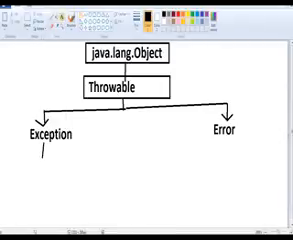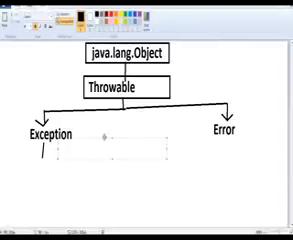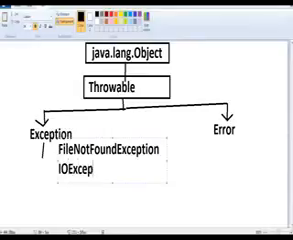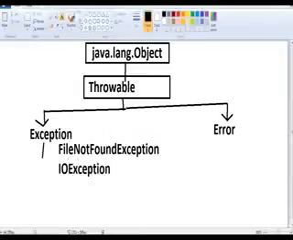We have subclasses that are compile time exceptions: FileNotFoundException, IOException, and, number four, sorry, the remaining InterruptedException. I told you, right? Those are compile time exceptions.